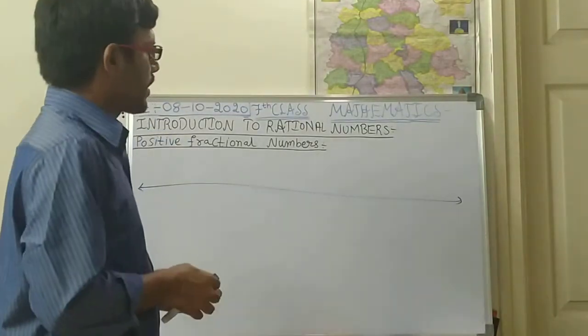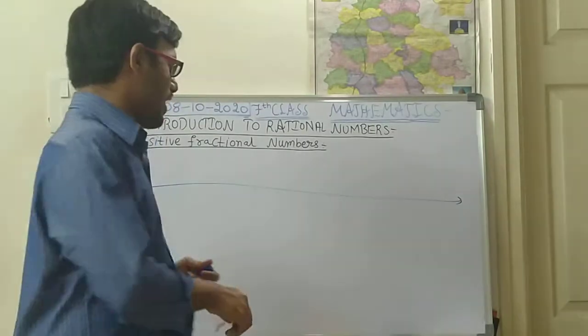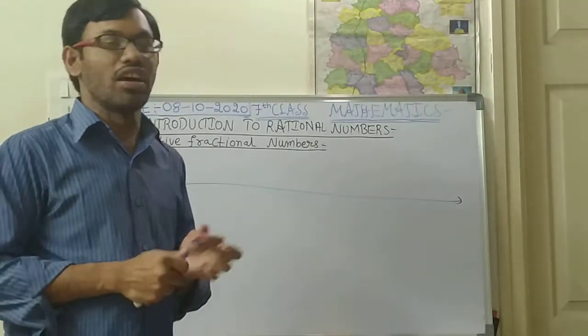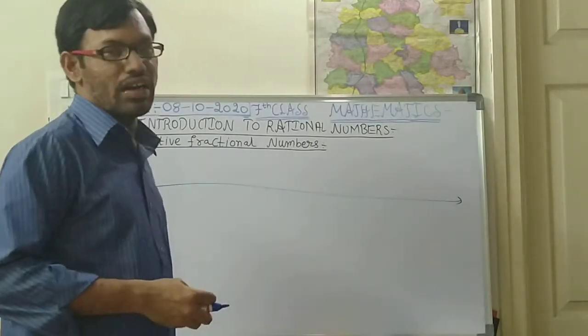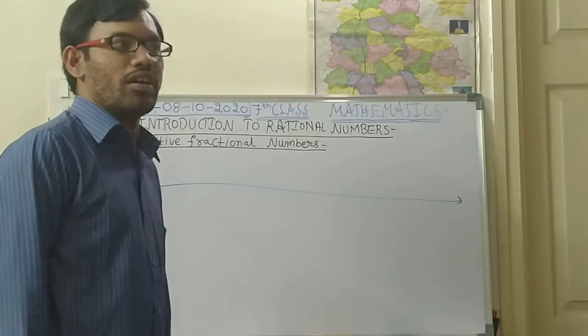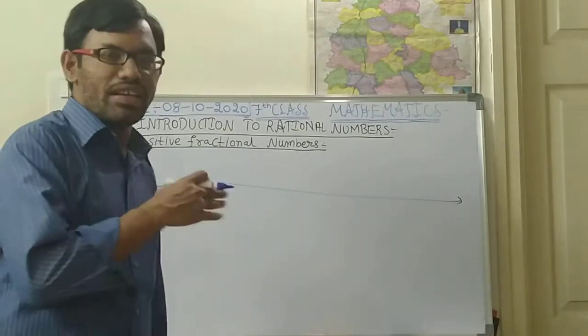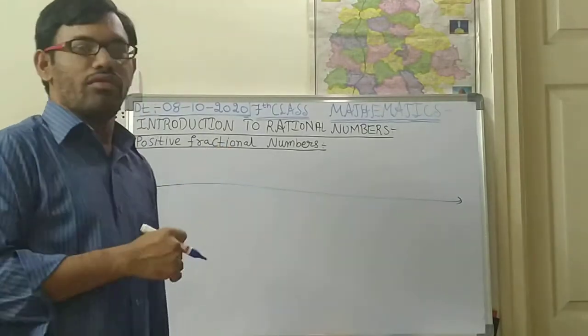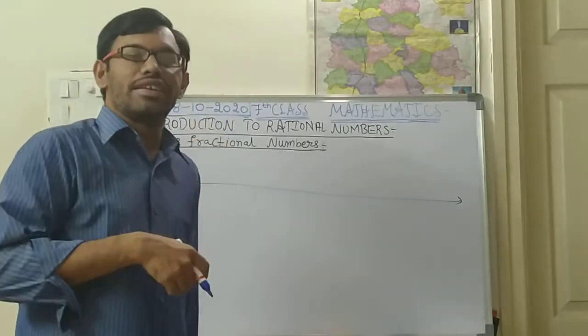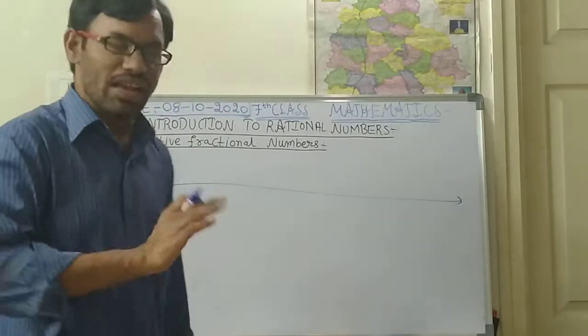Before starting, what are integers and what characteristics they have, we shall also see in this topic. Why the fractional numbers are placed among the integers, that also we shall see in this lesson only.